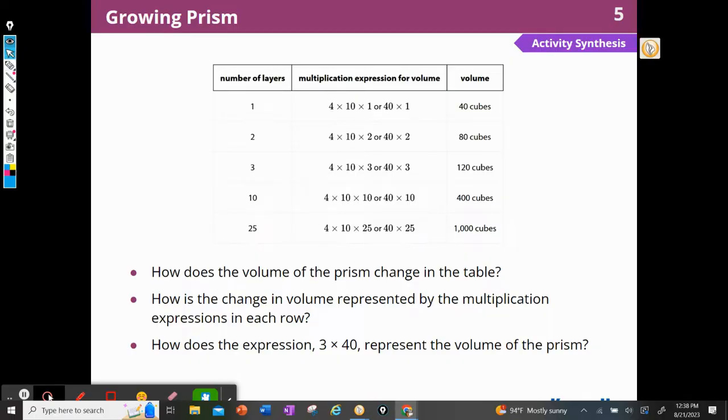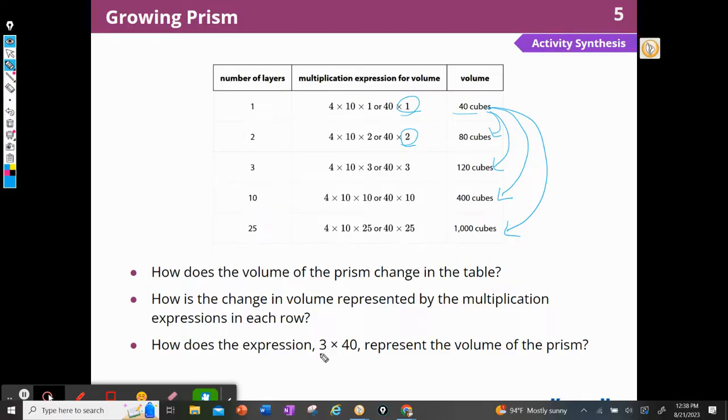So how does the volume of the prism change? Well, it changes with the height, doesn't it? So if the height is 1, it's just length times width. If the height is 2, it's length times width times 2. If the height is 3, so that doubled my 40 to 80. That tripled my 40 to 120. This is 10 times that 40 to 400. And this is 25 times that 40 to 1,000.